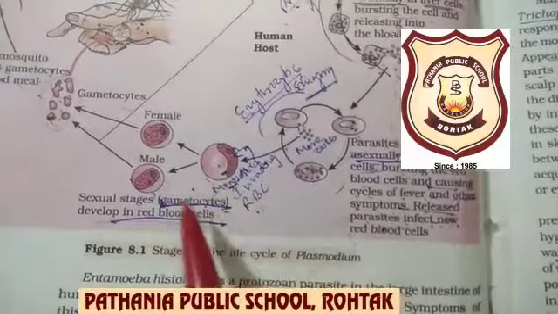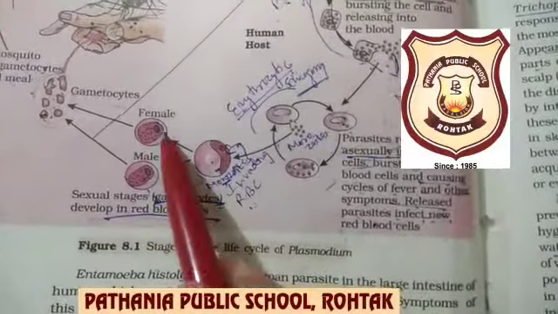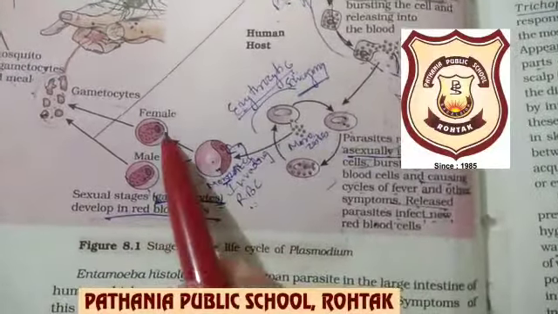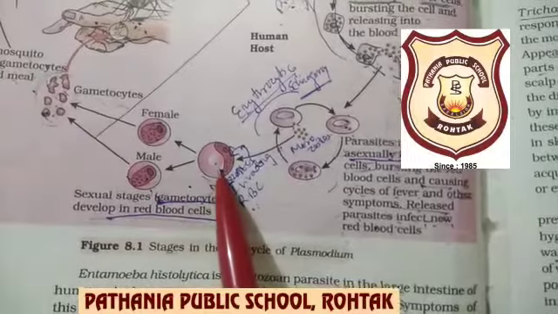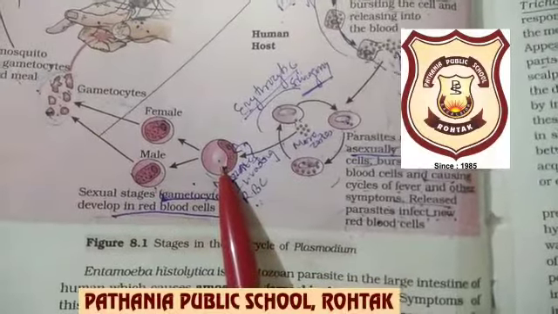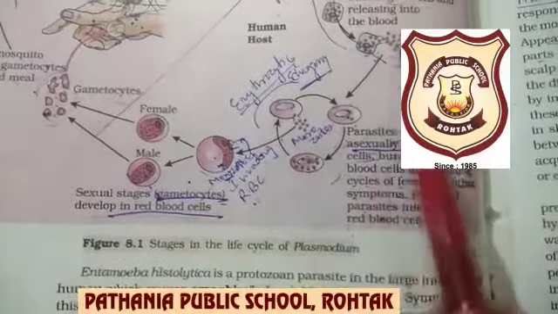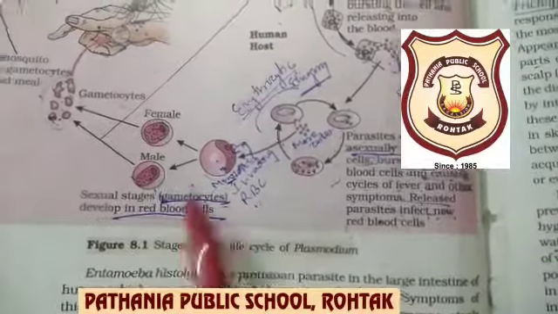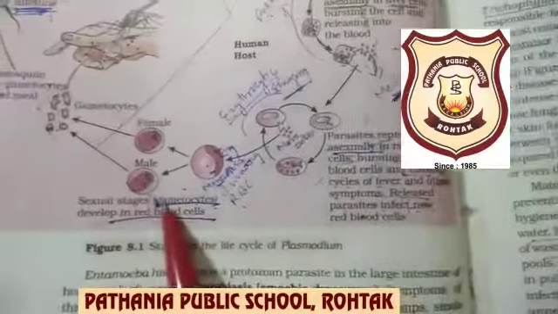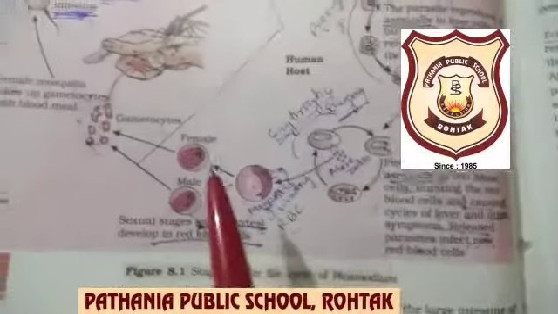How does sexual reproduction begin? At the start it will only form gametes. Only gametes are formed here. So these are called gametocytes. These will also be formed in the red blood cells. The sexual stage has now come in the red blood cells. Okay, asexual has come, sexual has come. Asexual reproduction was done in two places, and sexual reproduction is done here in the red blood cells.